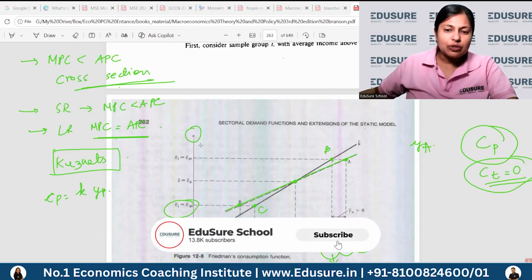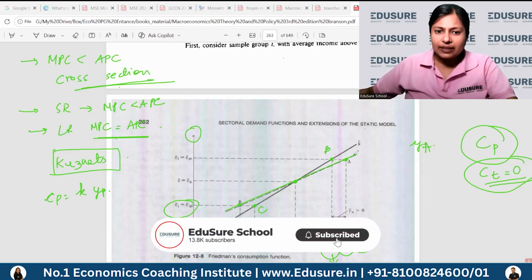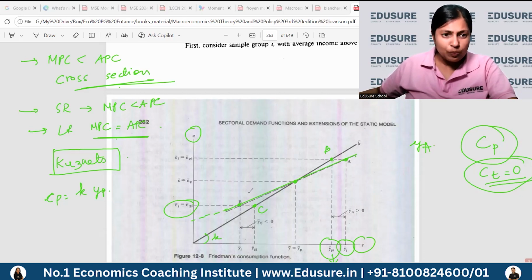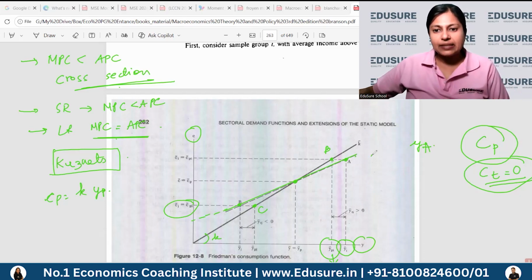So that is why the cross section consumption function in a particular year can look like this, which is like the Keynesian consumption function, which has this positive slope where MPC is less than APC.